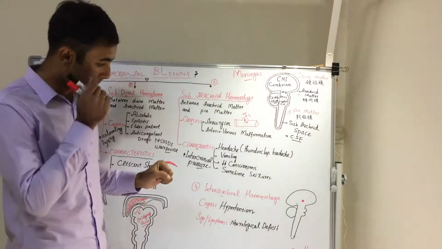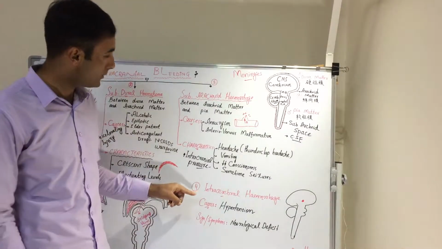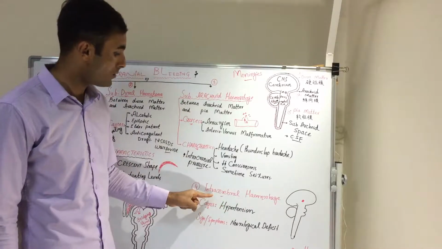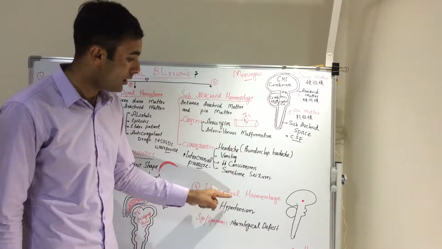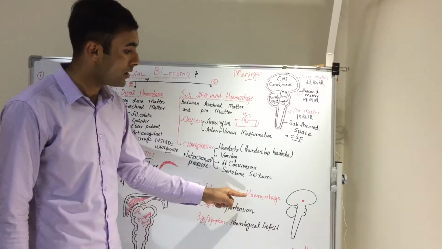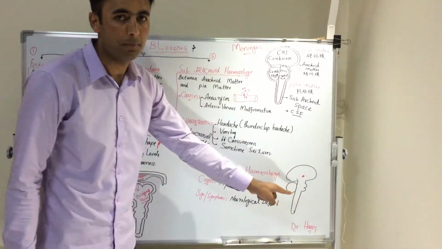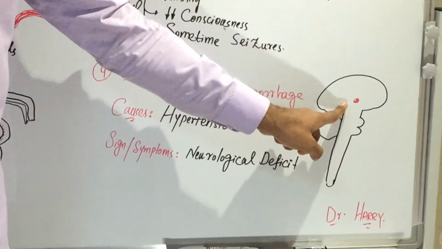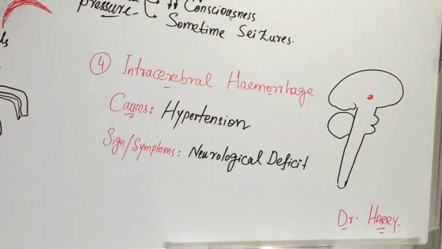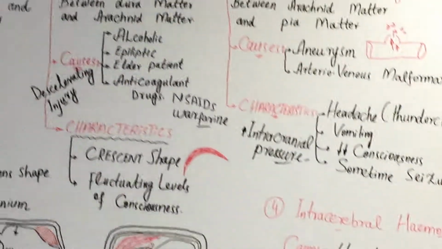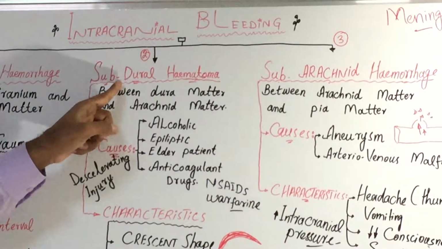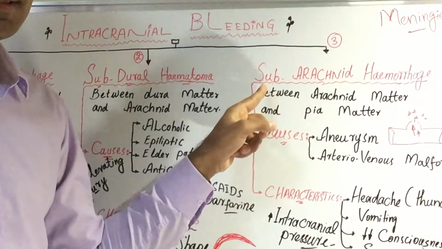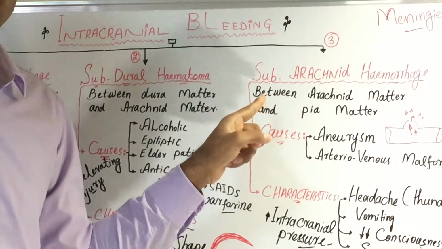Now, the last type of intracranial bleeding is intracerebral hemorrhage. This is the hemorrhage inside the brain. If you remember, the epidural, subdural and subarachnoid hemorrhages are around the central nervous system.